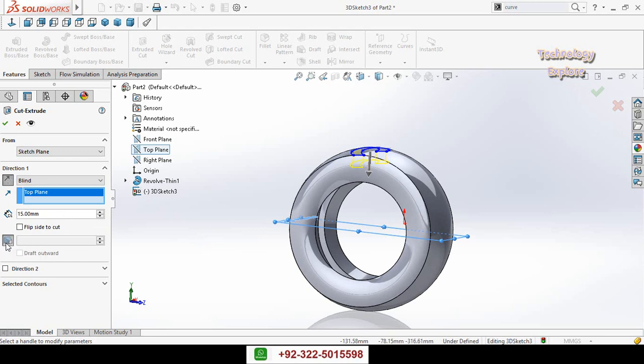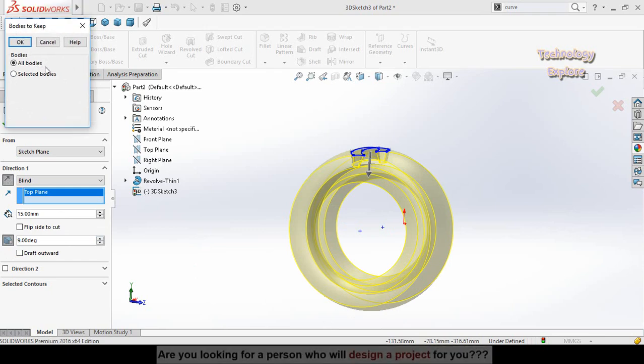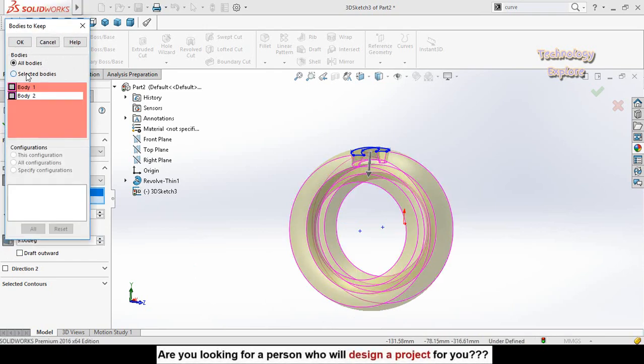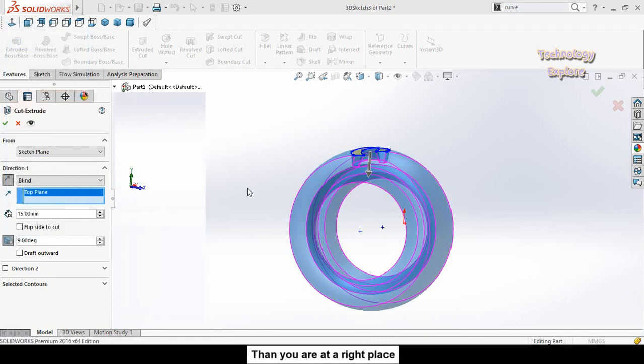From here select draft and type here the degree. Then press OK button. So here it will ask you bodies to keep. Select selected bodies and from here select body 1 and press OK button.